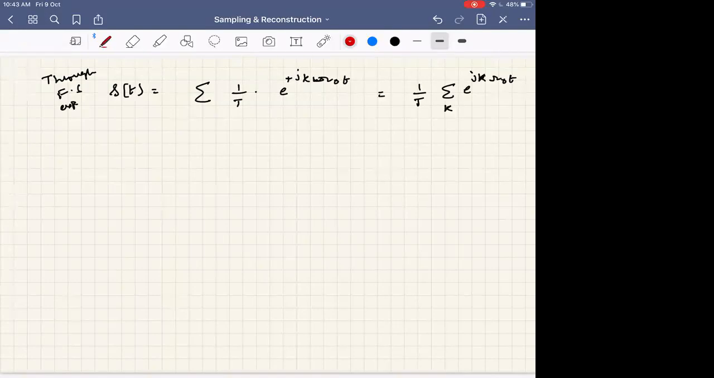Okay, fine. So now what should we do? What is our aim now? What do we want to find? Fourier transform. We want to find the continuous time Fourier transform, S j omega.